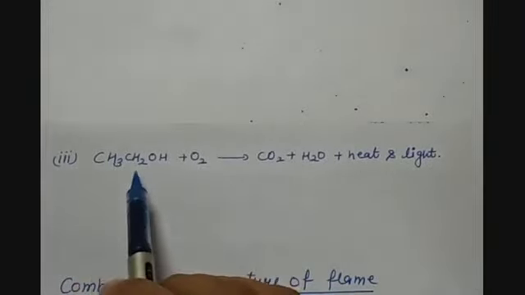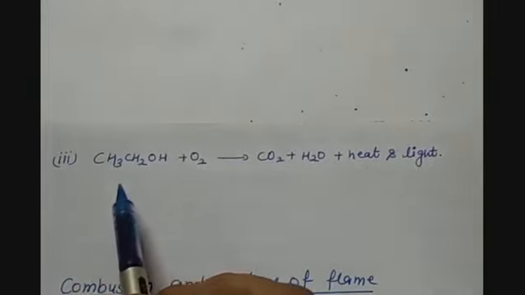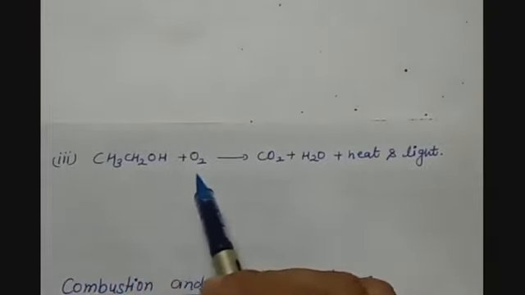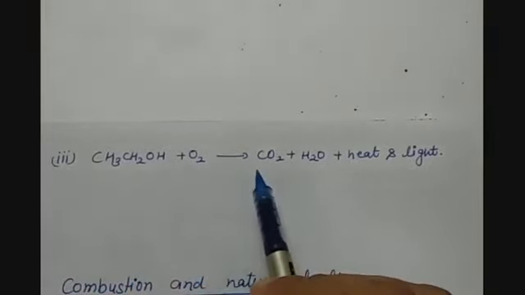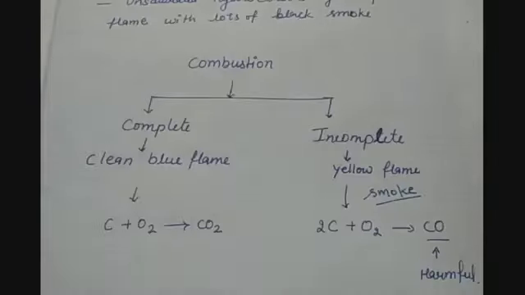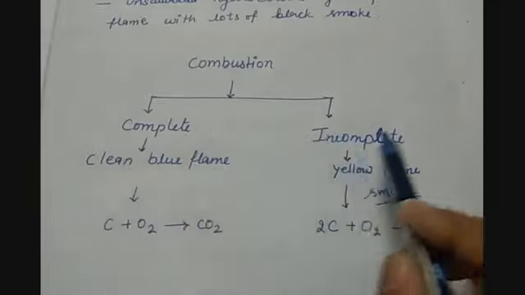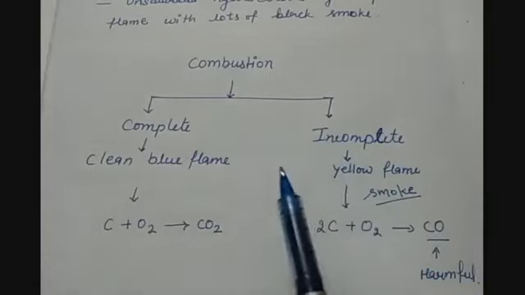There are some more compounds of carbon like alcohols. So here we have ethanol. When it burns in the presence of oxygen, it forms carbon dioxide, water vapors, and heat and light is produced. So as there is a requirement of oxygen for combustion to take place, combustion can be of two types: complete combustion and incomplete combustion.